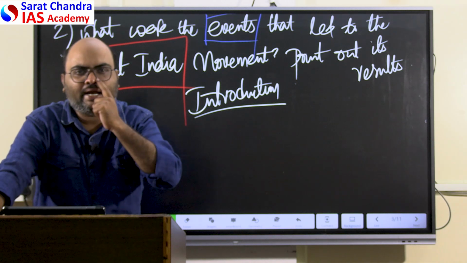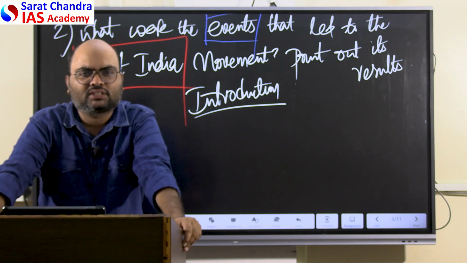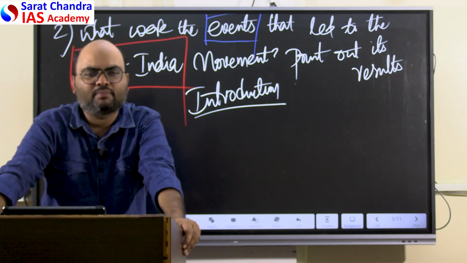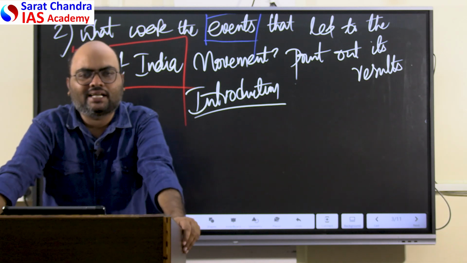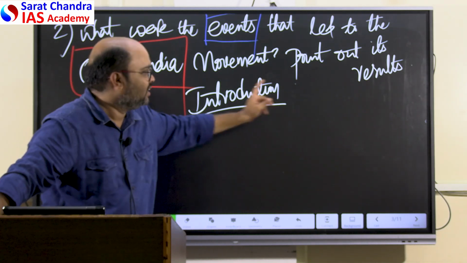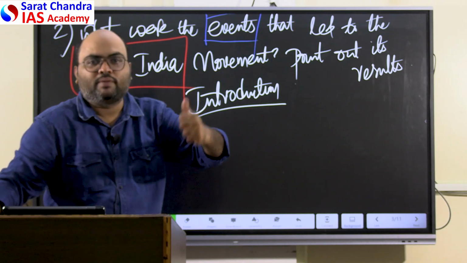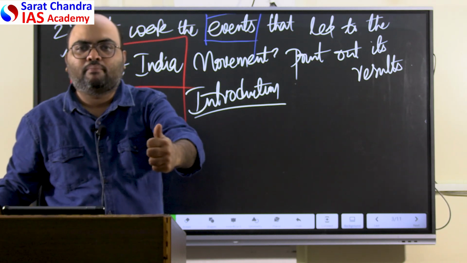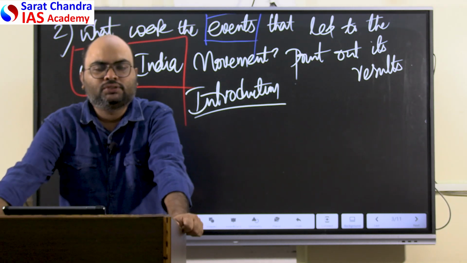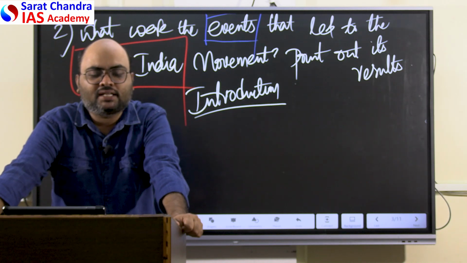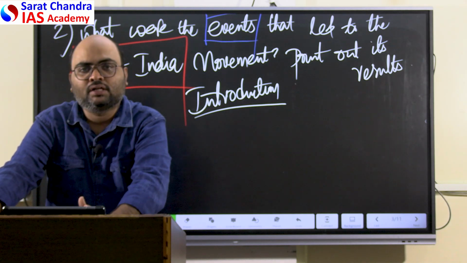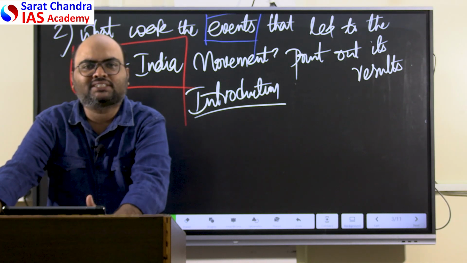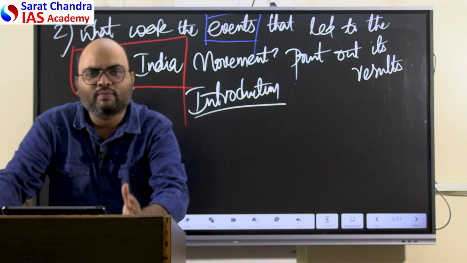The second great mass national movement was the civil disobedience movement, started with the Salt Satyagraha, the Dandi March. And the third great mass movement started by Gandhiji was the Quit India movement. The Quit India movement was the most radical, most widespread and most militant, but at the same time non-violent. Another importance was that it happened when the British government was at a very fragile, very weak moment in India.